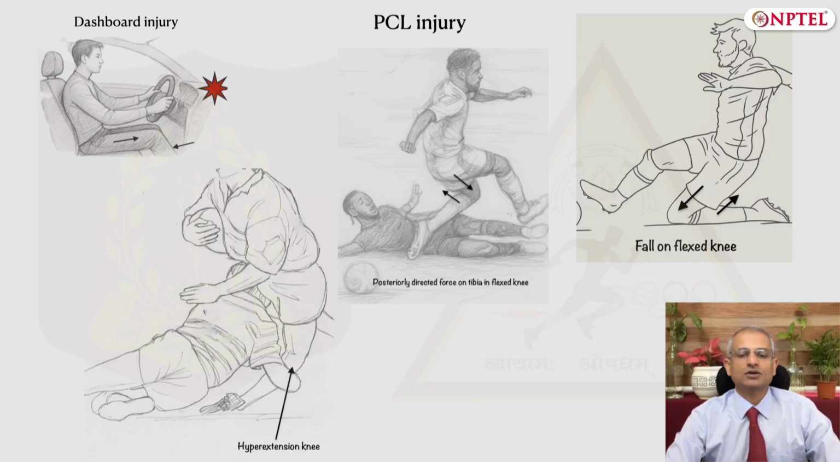a posteriorly directed force on the proximal tibia due to the dashboard of a car with the knee in a flexed position. Another mechanism is a fall on a flexed knee with the foot in plantar flexion. This causes hyperflexion of the knee, and this is another mechanism where the PCL can be injured. In athletics or in sports, the typical mechanism of isolated PCL tear is a direct blow to the anterior tibia or a fall on the knee with the foot in plantar flexion, as shown in the figures.